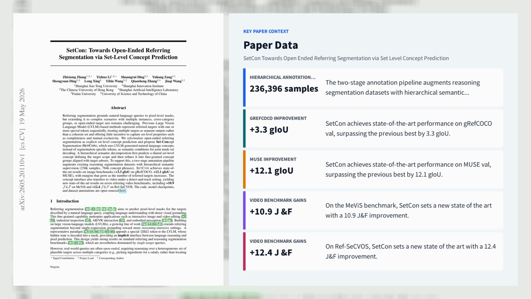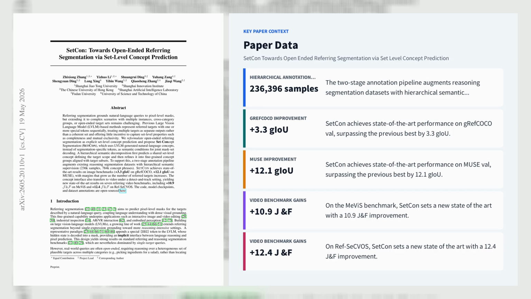SetCon replaces these tokens with natural language concept spans generated by a Qwen3-VL-8B-Instruct backbone and uses their hidden states as semantic conditions for joint mask set decoding with SAM3, adding a hierarchical decomposition that first predicts one global set concept and then finer subcategory concepts. To train this interface, the authors build a two-stage annotation pipeline with Qwen3-VL-235B-A22B, producing 236,396 samples and 784,809 concept phrases.